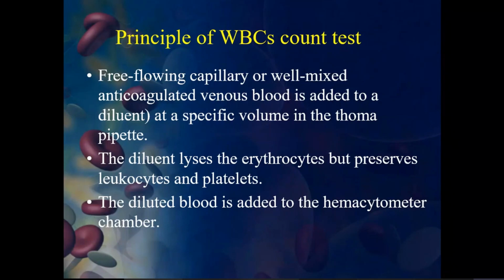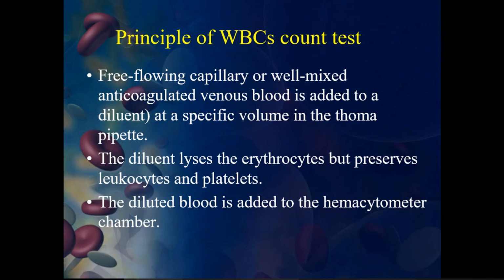Then what is the principle involved in the WBC count? White blood cells are WBC. How can we count them? Free flowing capillary or well mixed anticoagulated venous blood is added to a diluent at a specific volume in the thermopipette.